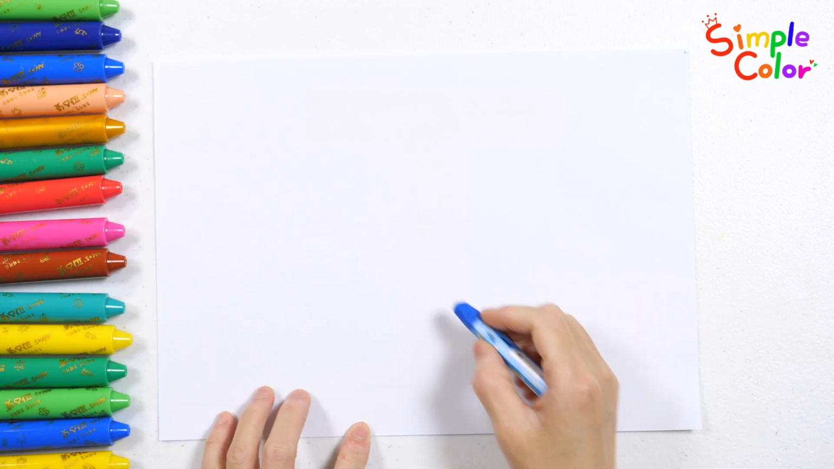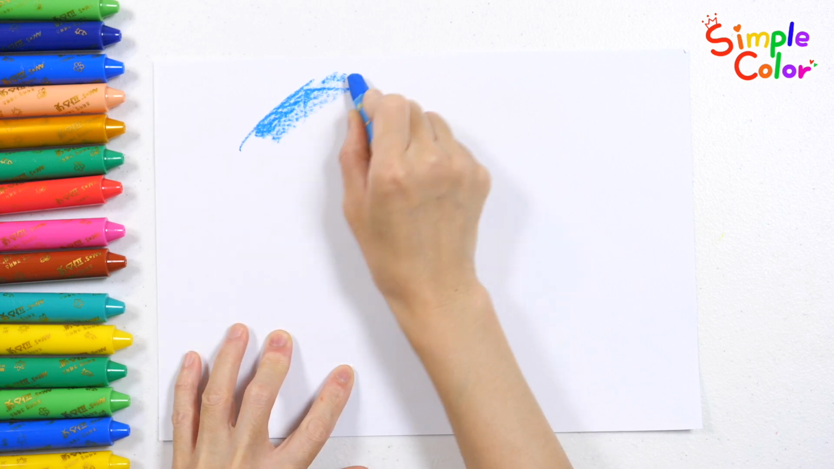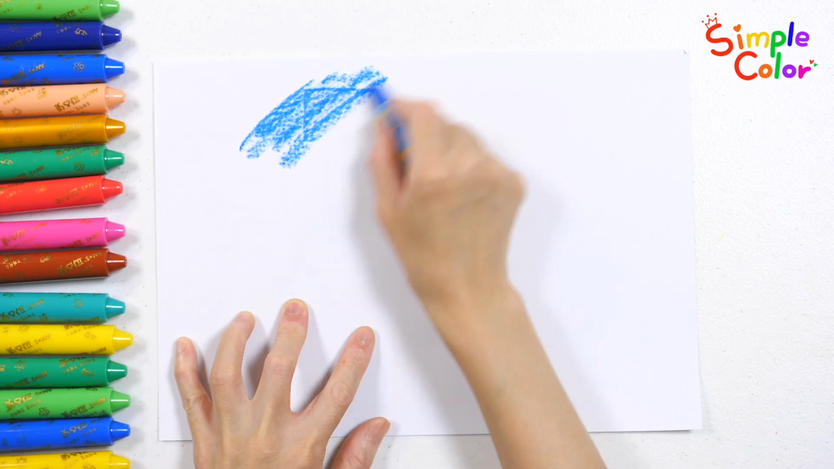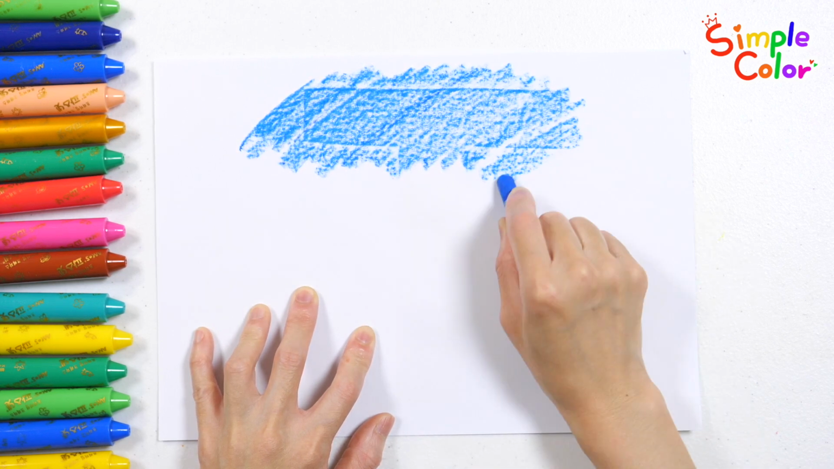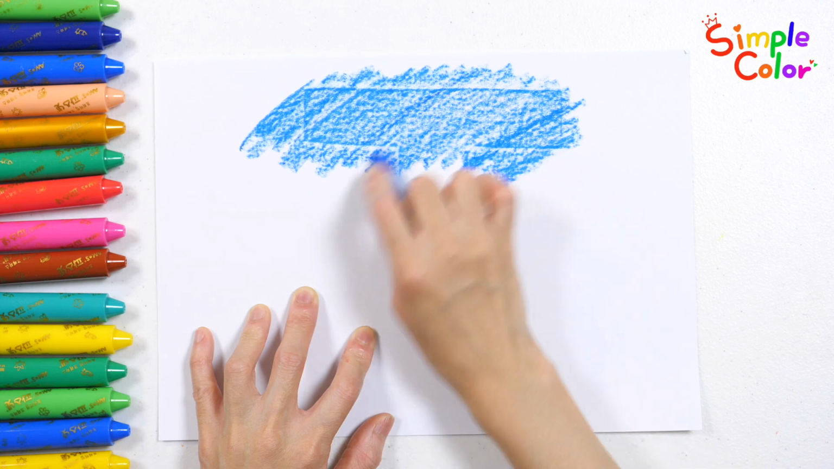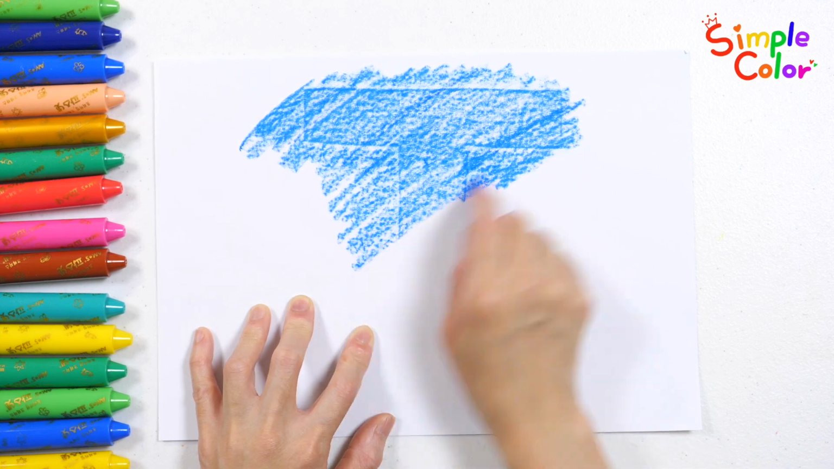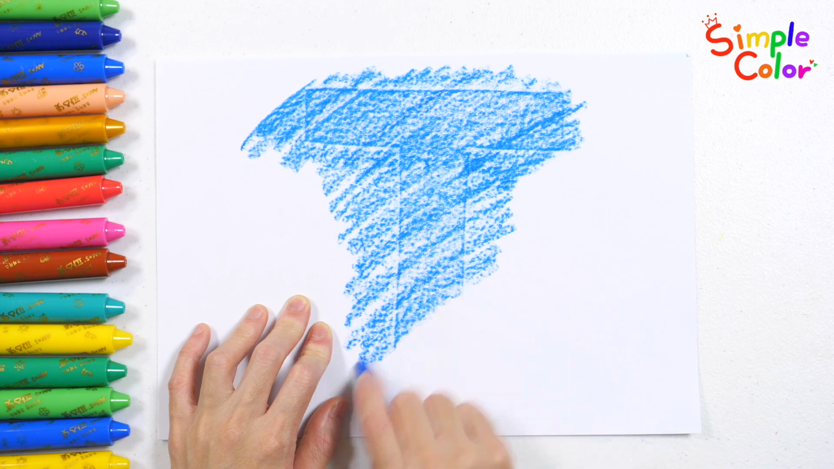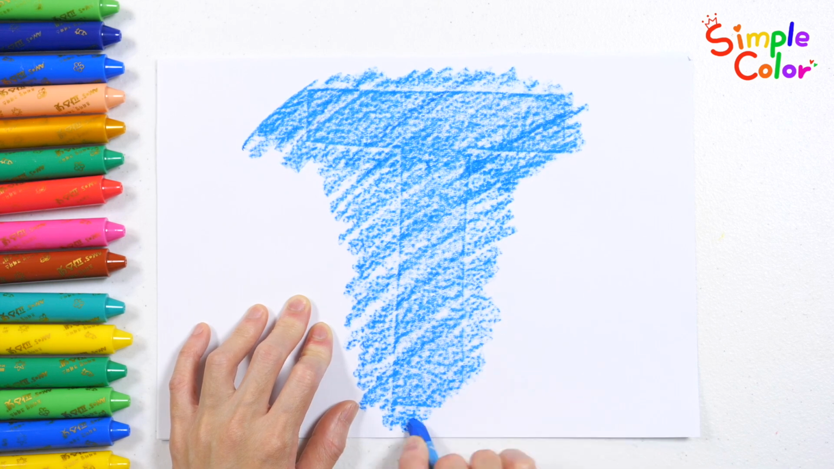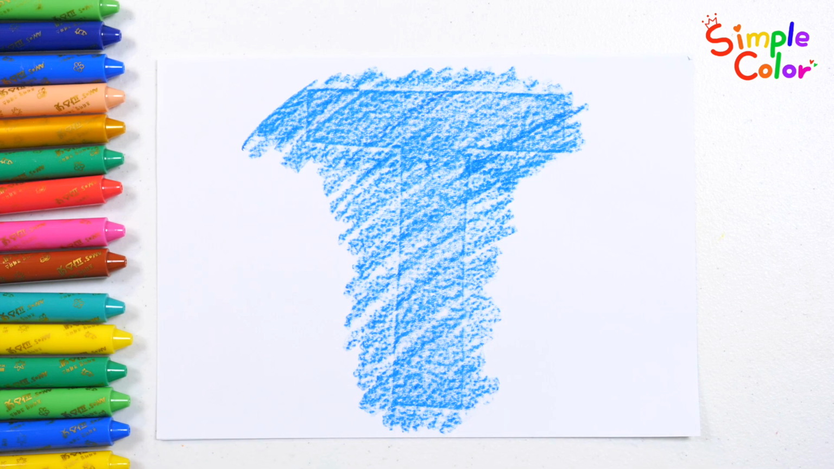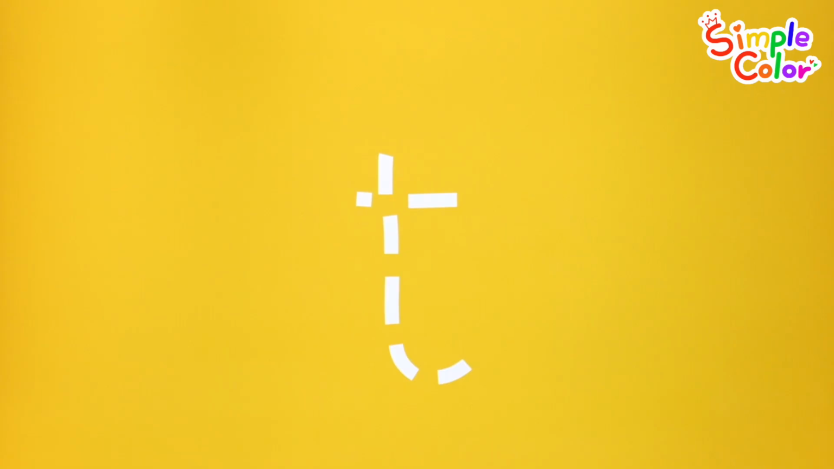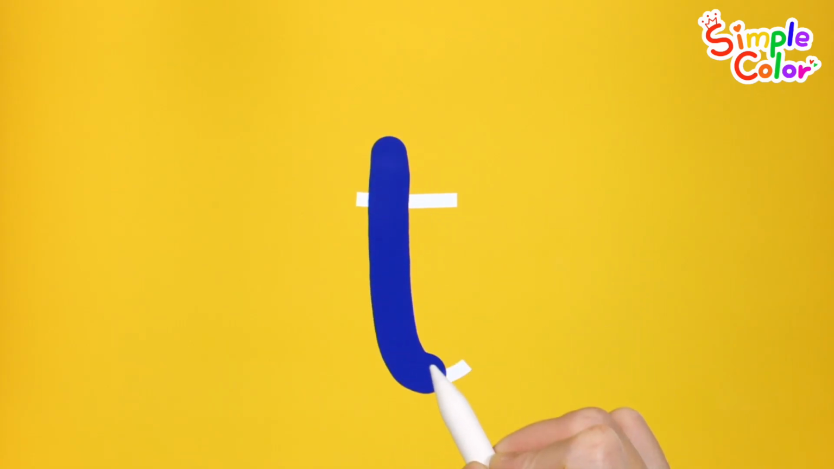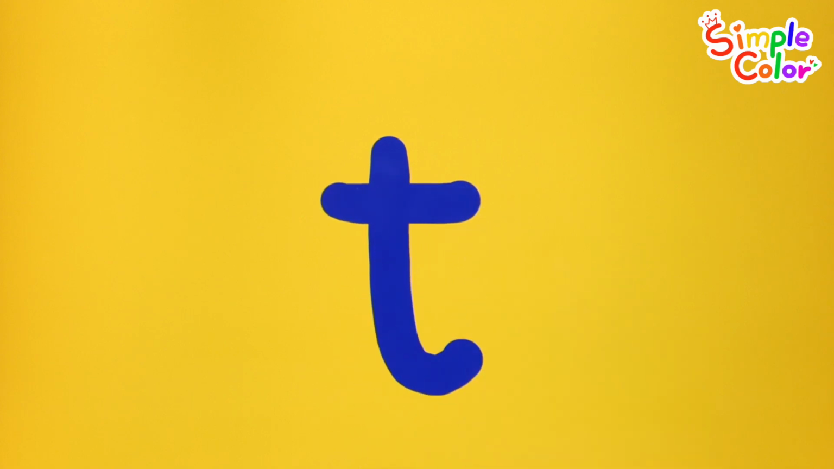They say there are alphabet letters hiding on the paper. Let's color with crayons and find the hidden letters. It's the letter T. Uppercase T. Lowercase t. Good job!